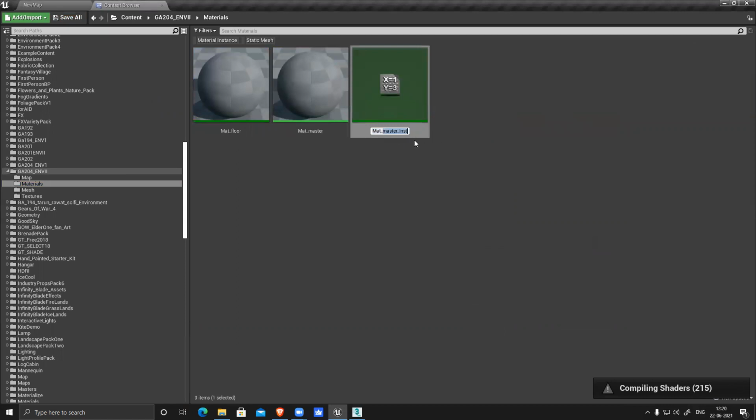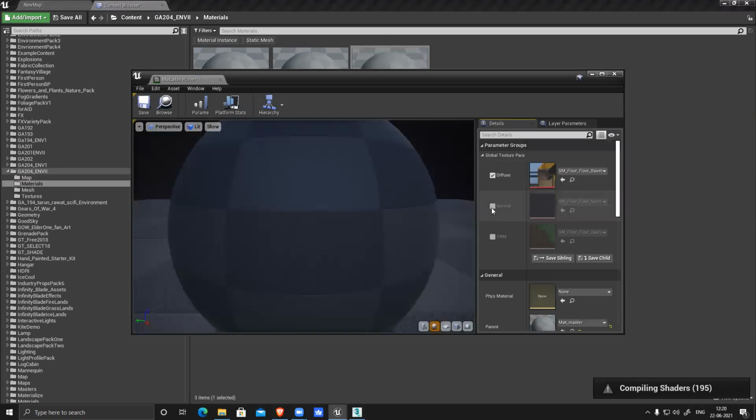I can name it light or staircase. I can name it light. Oh no, for this I cannot use this master. I have to use this for the staircase, or for the light I have to create a separate master material. And double click, open. I can see diffuse, normal, ORM map.